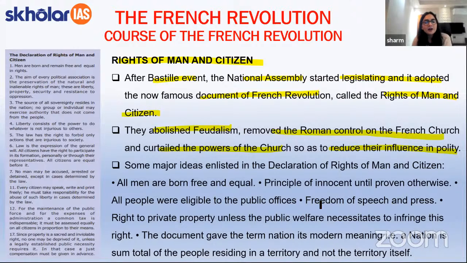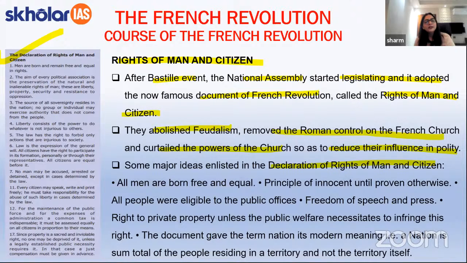Now, students, as a part of the Declaration of Rights of Man and Citizen, some important ideas were enlisted. Again, students, I have taken one particular screenshot from a 9th class NCERT, which is telling you in detail what were the points that were included in the Declaration of the Rights of Man. So you can go through them.